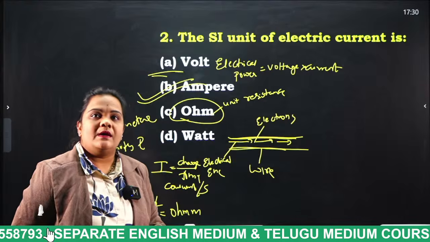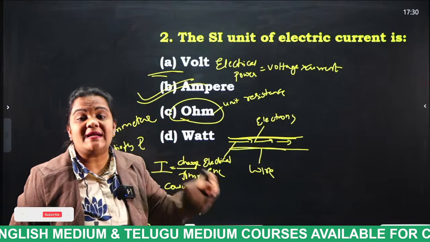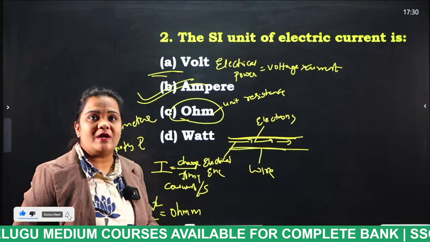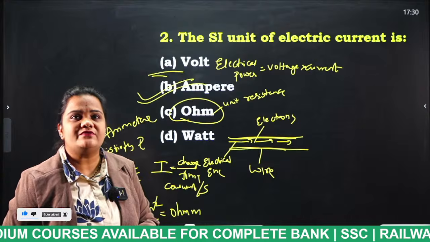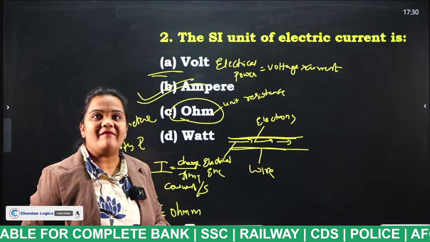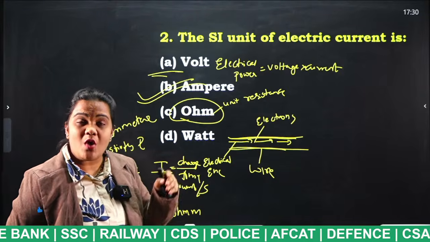My question is, in order to measure small currents, which instrument is used? Come on, students, nobody has answered my question. Kausalya, Joseph, Sai Teja, in the morning session itself I have explained to you. Which instrument is used to measure small currents?